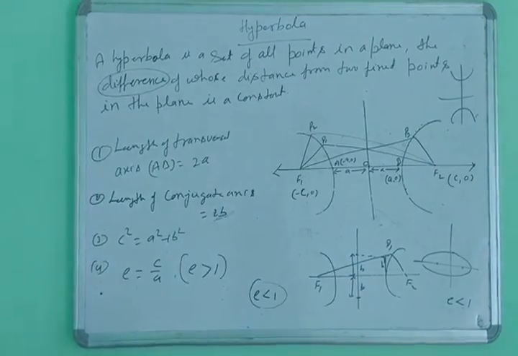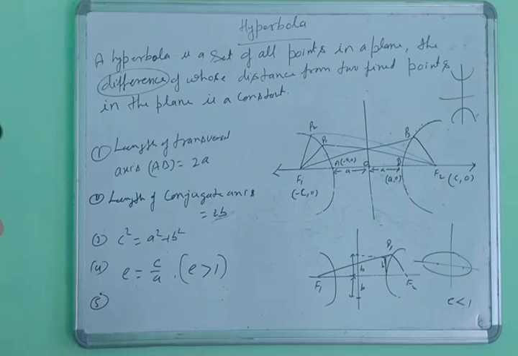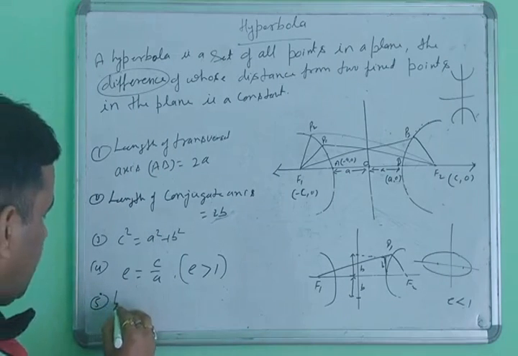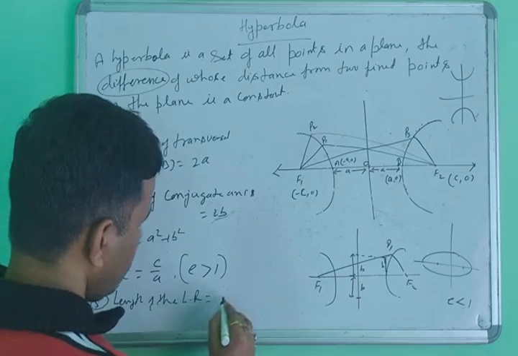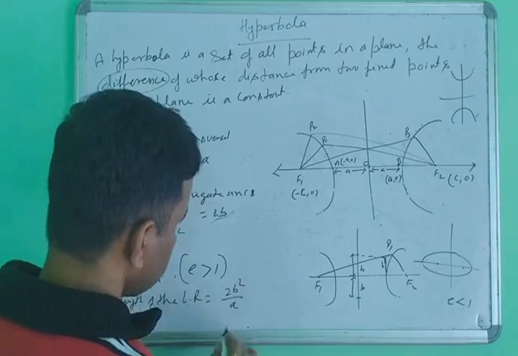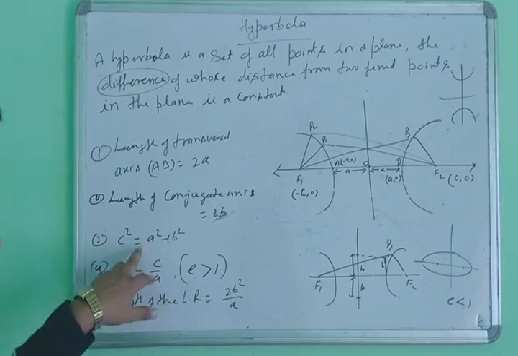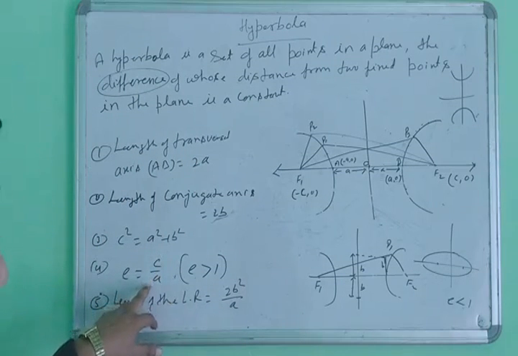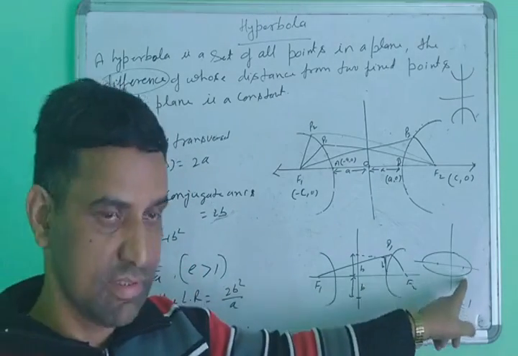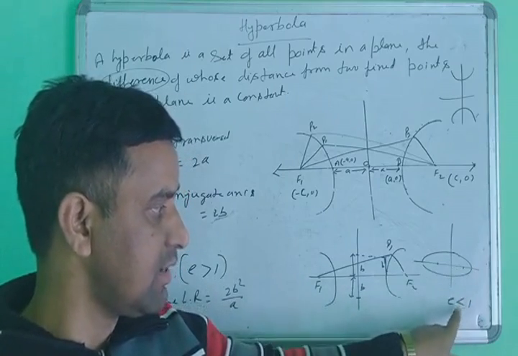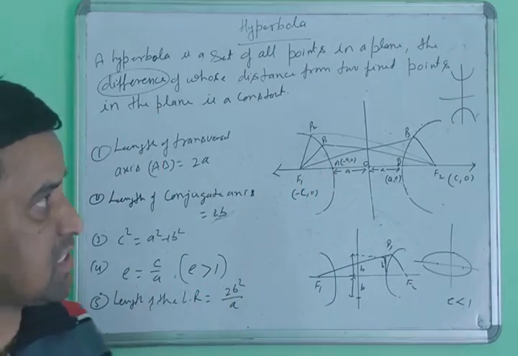Next thing here: the length of the latus rectum. The length of the latus rectum will be the same, 2b square upon a. This will not change here. The length of the latus rectum is 2b square upon a. But the eccentricity identity will be the same, while its value will change according to the ellipse. The eccentricity of the ellipse is less than 1, but the eccentricity of the hyperbola is greater than 1. So these things are changing.